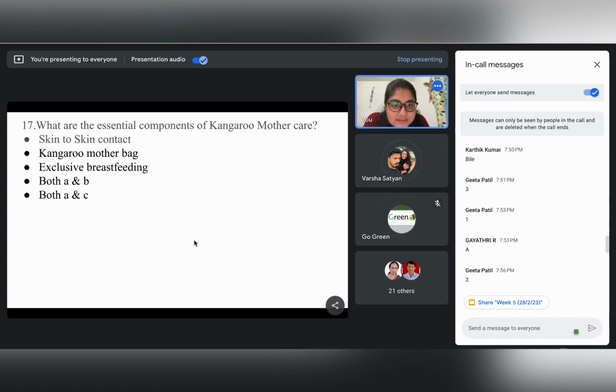Yes. For premature baby. For premature baby. Right. So for premature babies or for low birth weight babies, whenever we are giving this specific skin to skin contact or exclusive breastfeeding to the baby, this is called kangaroo mother care.